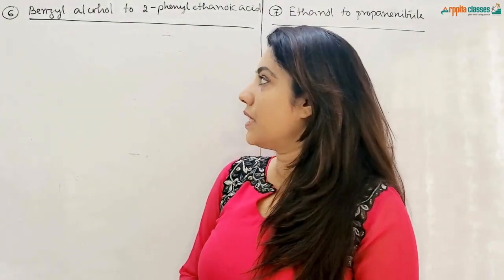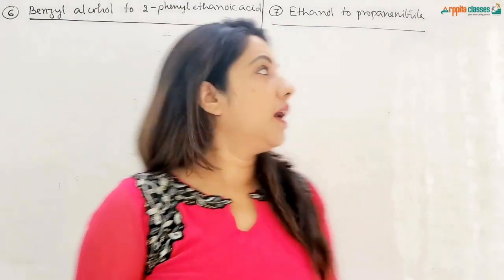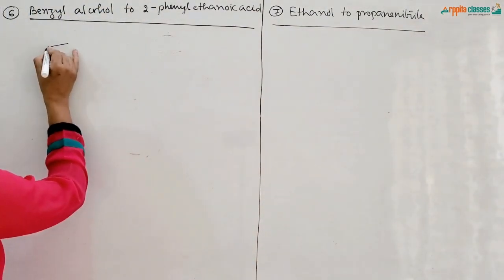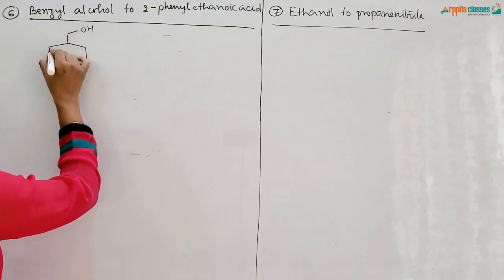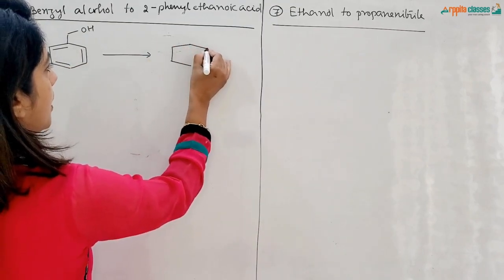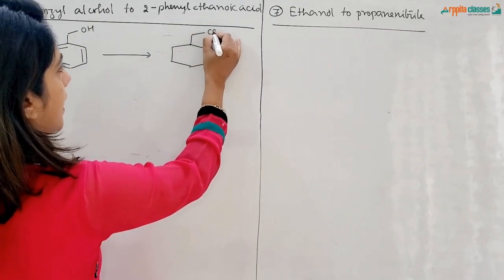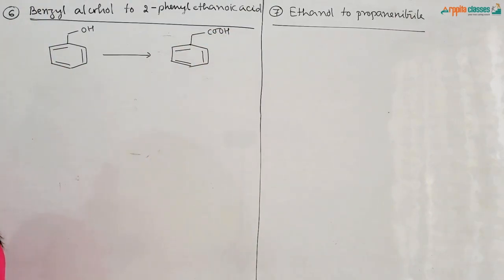So the next conversion is conversion number 6, benzyl alcohol to 2-phenyl ethanoic acid. Benzyl alcohol is this. This is your benzyl alcohol. From here we have to convert it to 2-phenyl ethanoic acid. So that is this one. This is your 2-phenyl ethanoic acid.